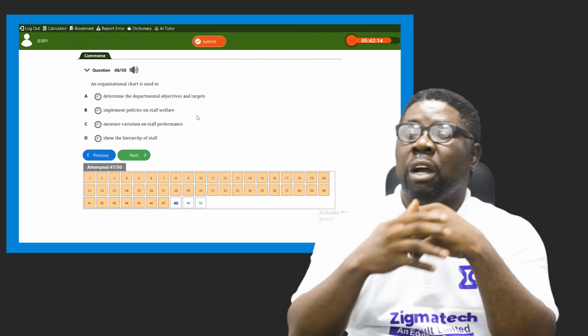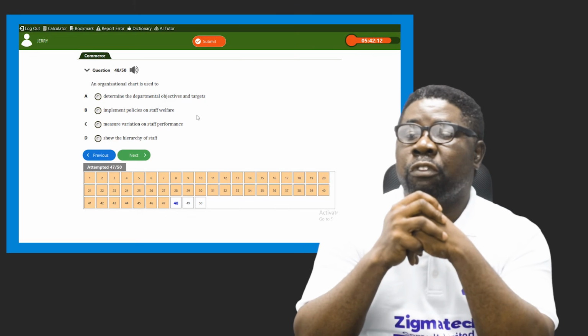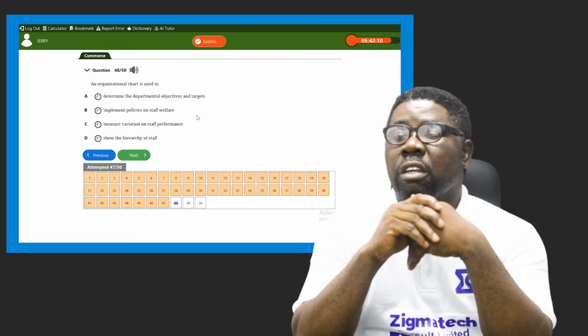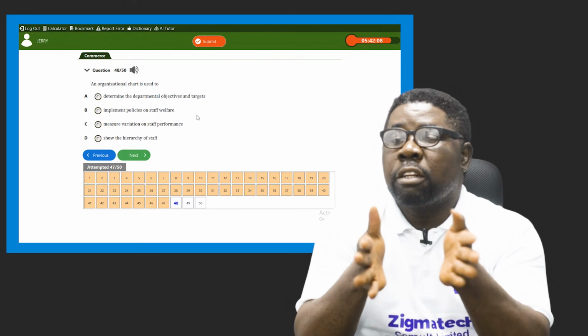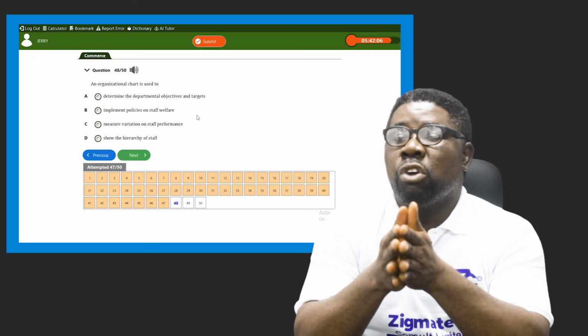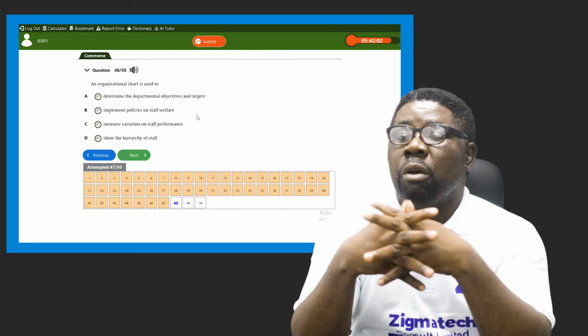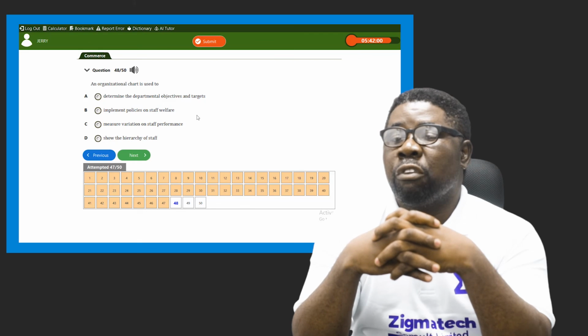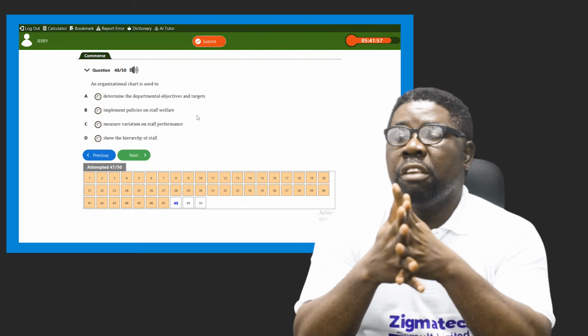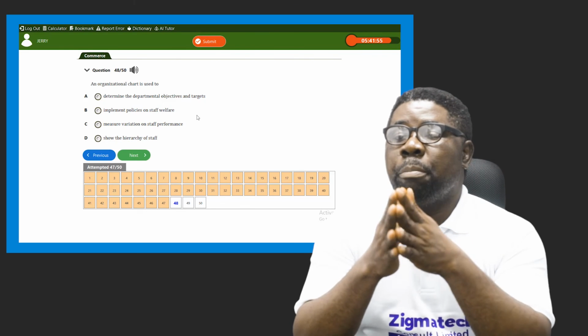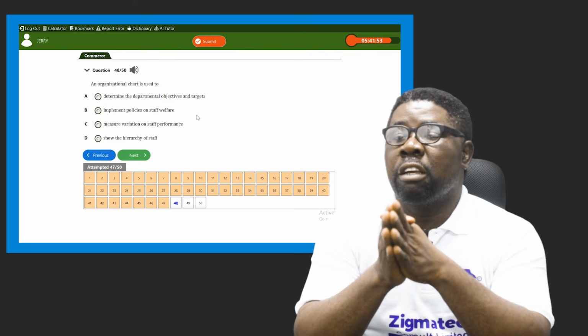Now the next question we have, this is 48. It says, an organizational chart, which is called organogram, is used to do what? What is it used to do in a business environment? A says it determines the departmental objectives and targets.